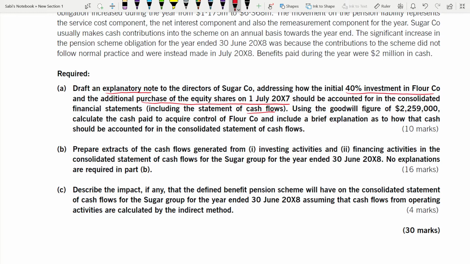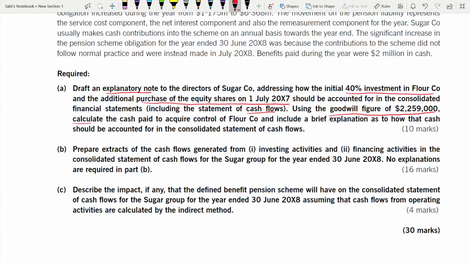Okay, so using the goodwill figure they have given to you, calculate the cash paid to acquire the control. Usually what happens is the cash paid, the consideration paid, is given to you, then you calculate goodwill. But here goodwill is given to you, you have to find how much cash paid.